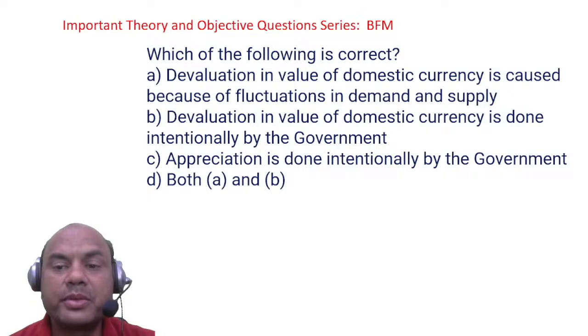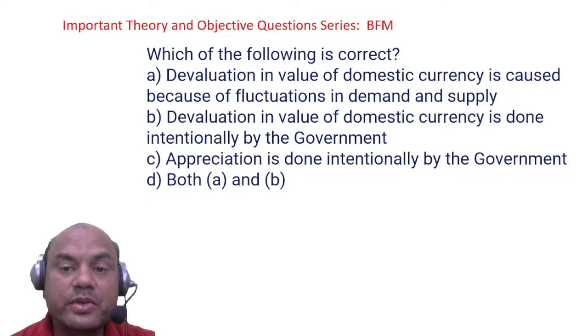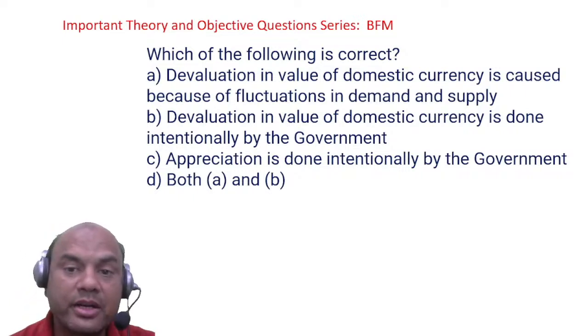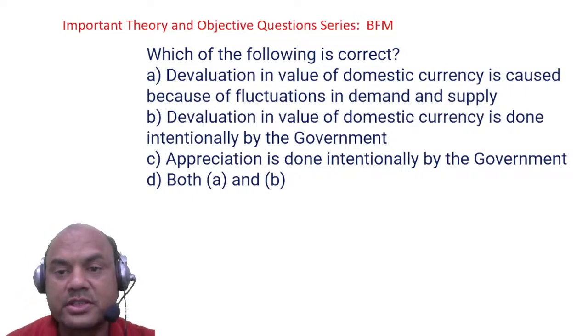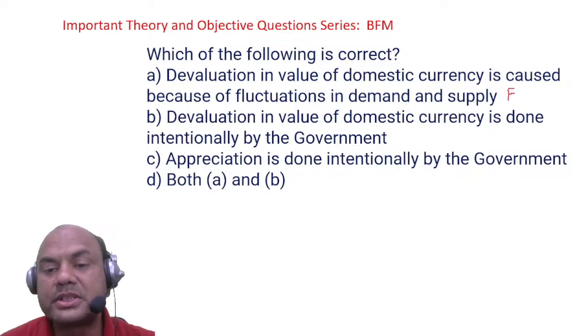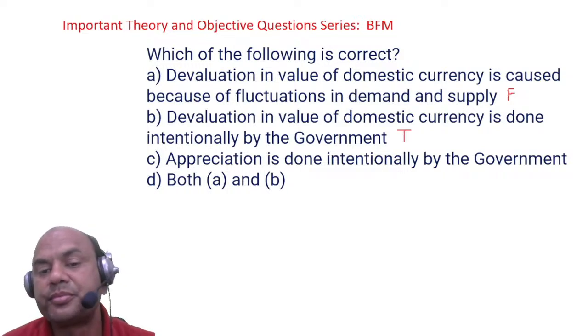Devaluation in the value of the domestic currency is caused because of fluctuations. Devaluation is done by the government. Revaluation is done by the government. So this is false, right? So this is false. Devaluation in the value of the domestic currency is done intentionally by the government. Done. True. So one, I got it true over here.